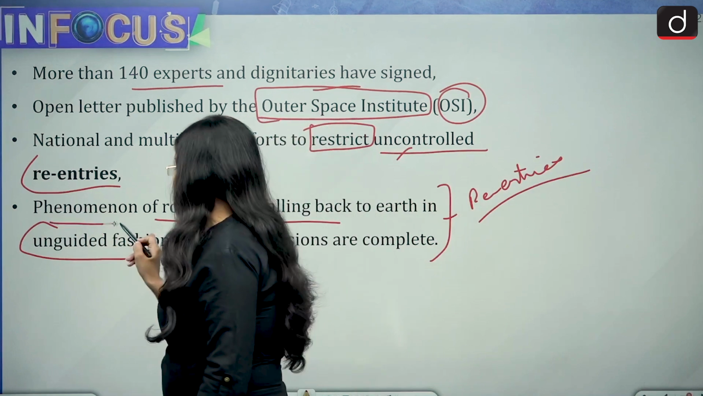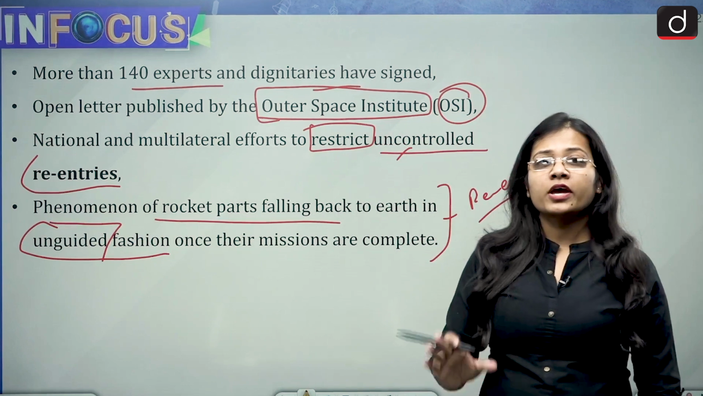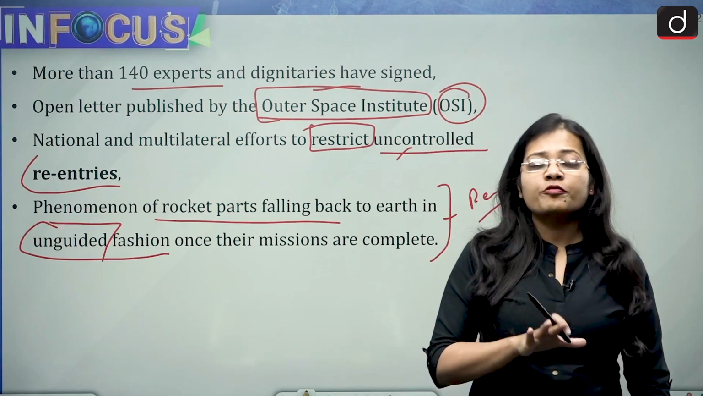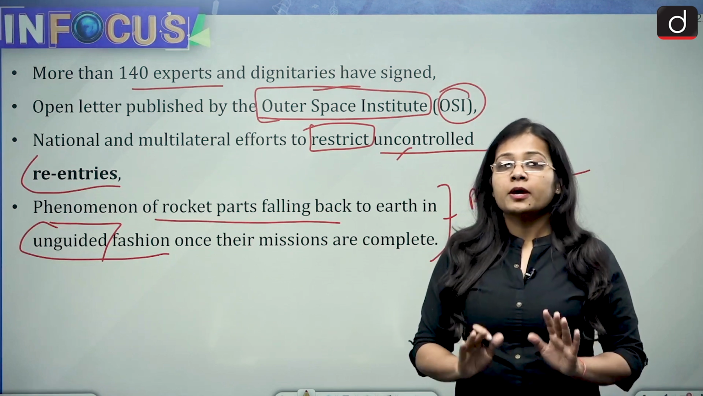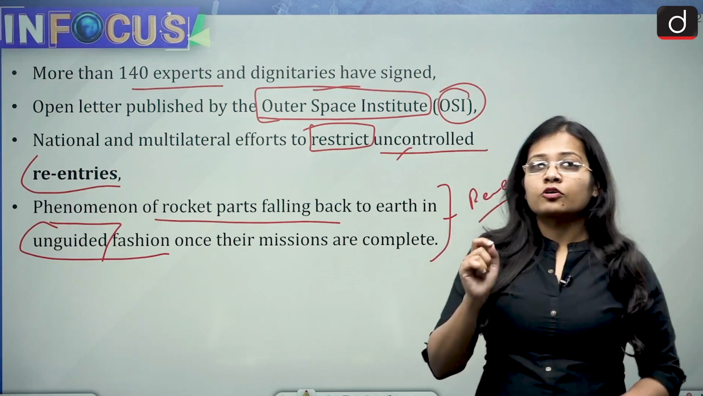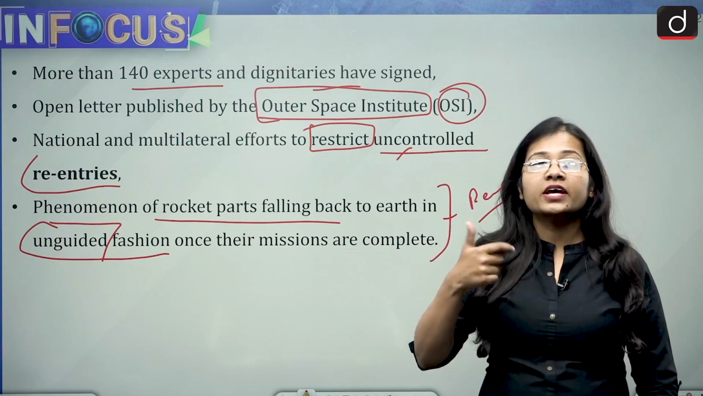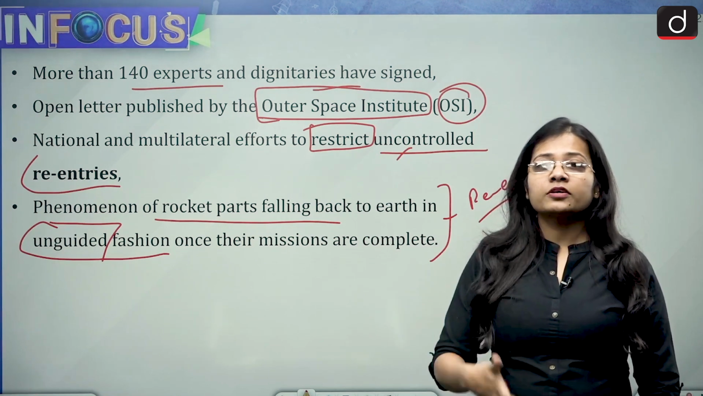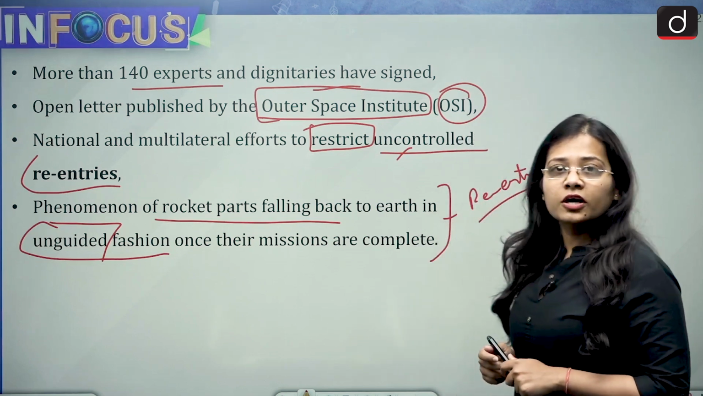So the important word here is unguided. Unguided means that it is not certain where the shed part of the rocket will fall. If it is falling in the ocean, then it's fine. But what happens if the shed part of the rocket falls on a continent, or on any country, or on any person or people living there? Then what will happen? This is the concern.